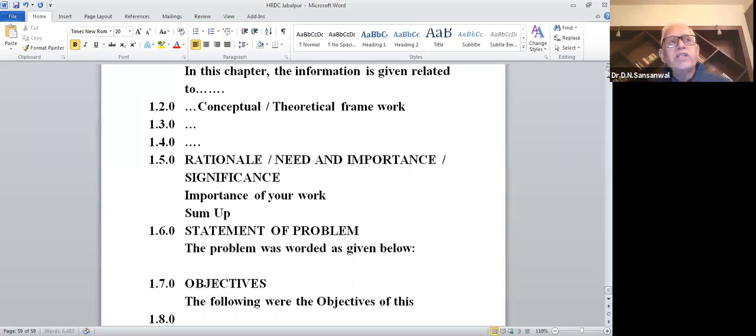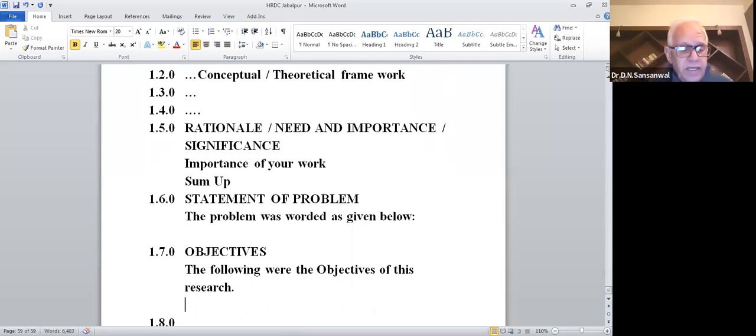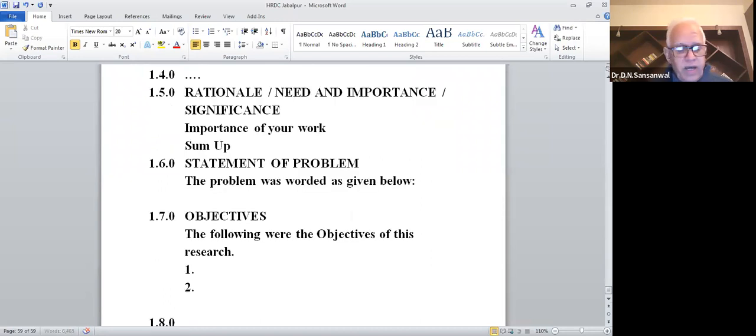Either you say this study or you can say this research. The choice is yours. And then here you should give your objectives, whatever are your objectives.